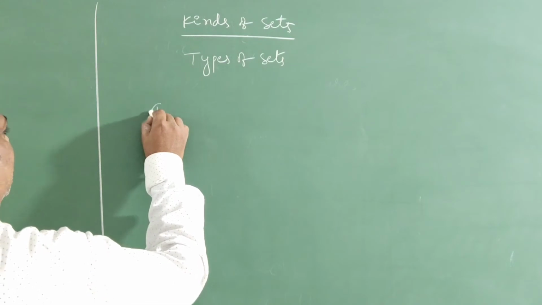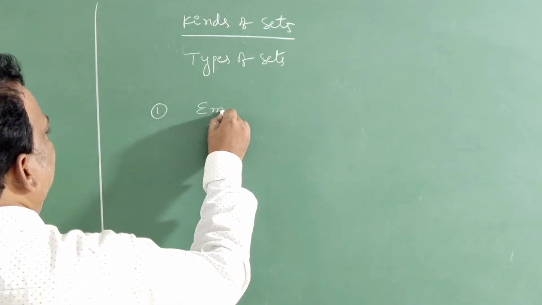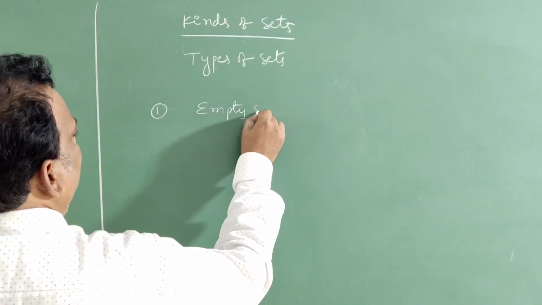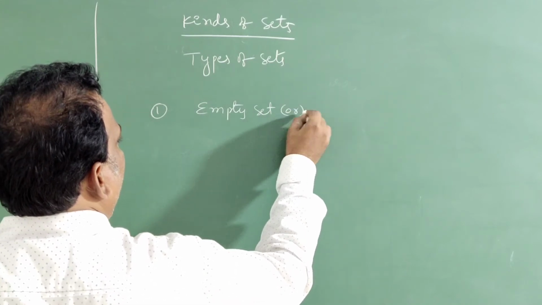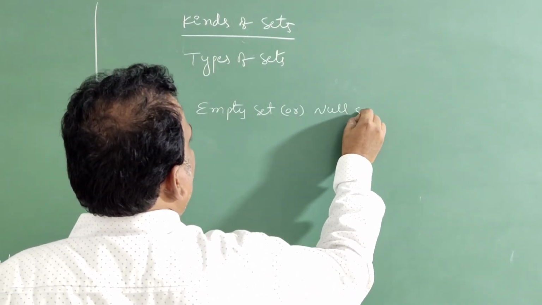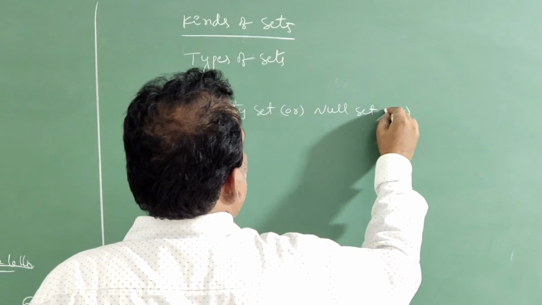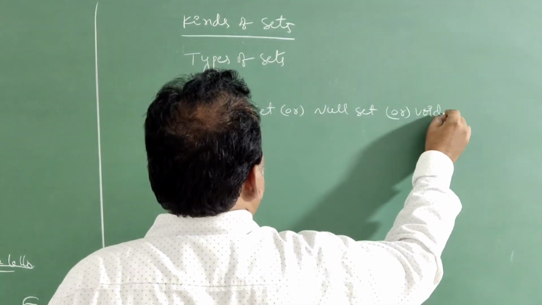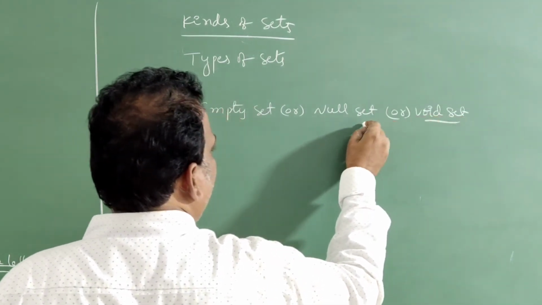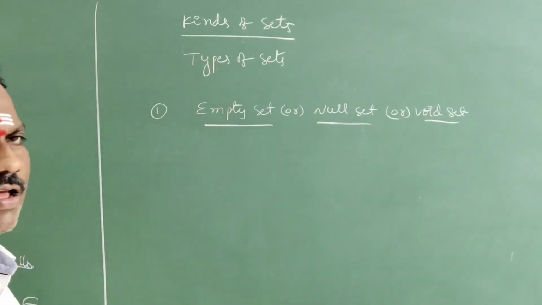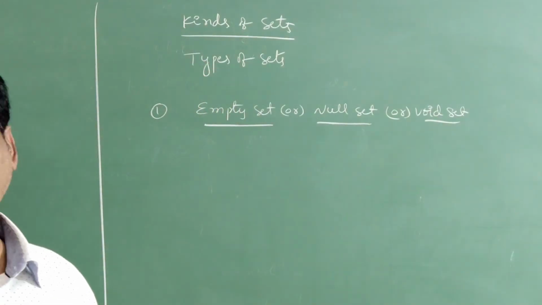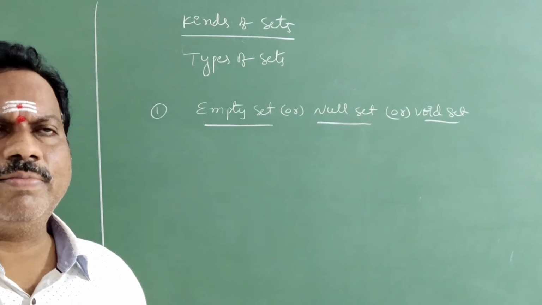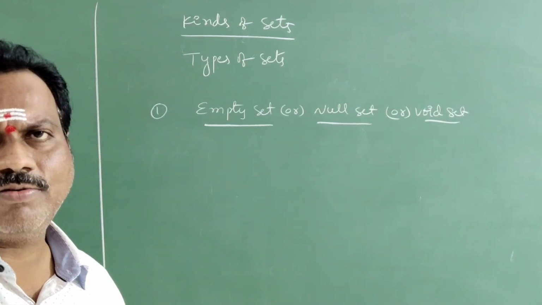The first one is the empty set, or null set, or void set. Empty set, null set, void set all have the same meaning. You can call them by different names.